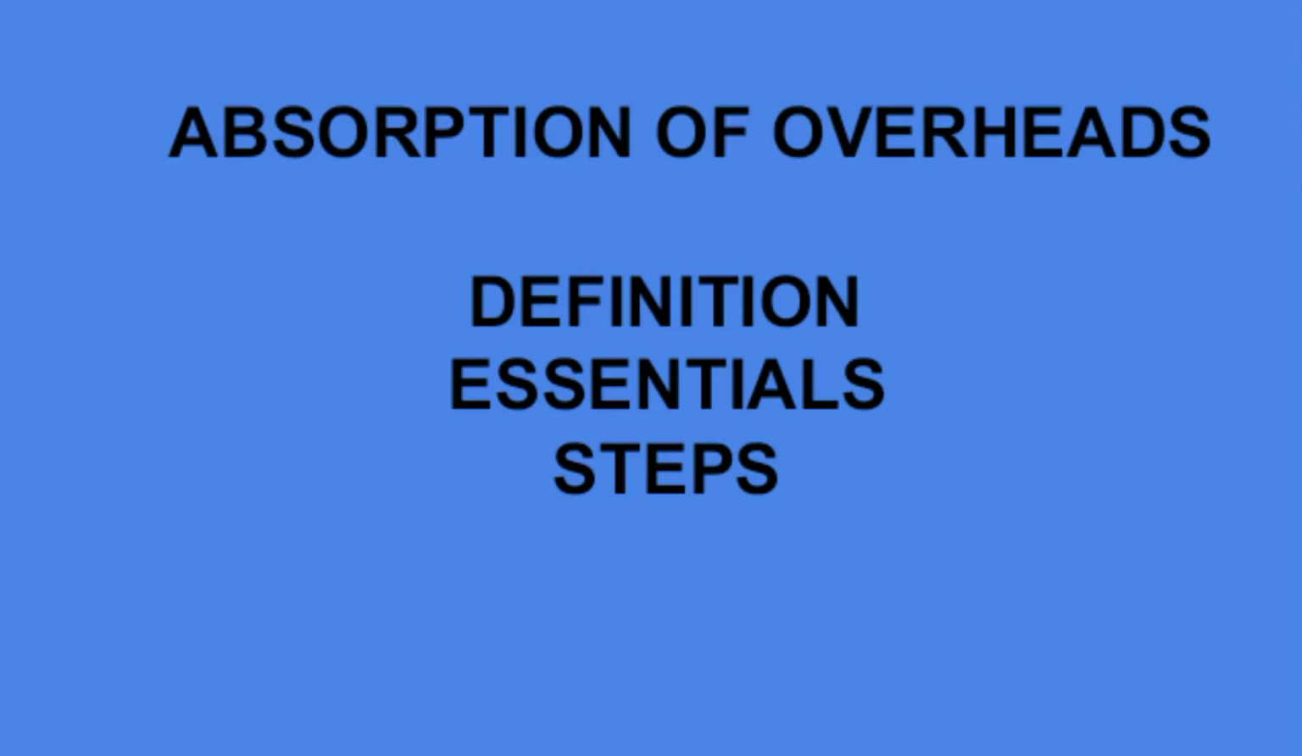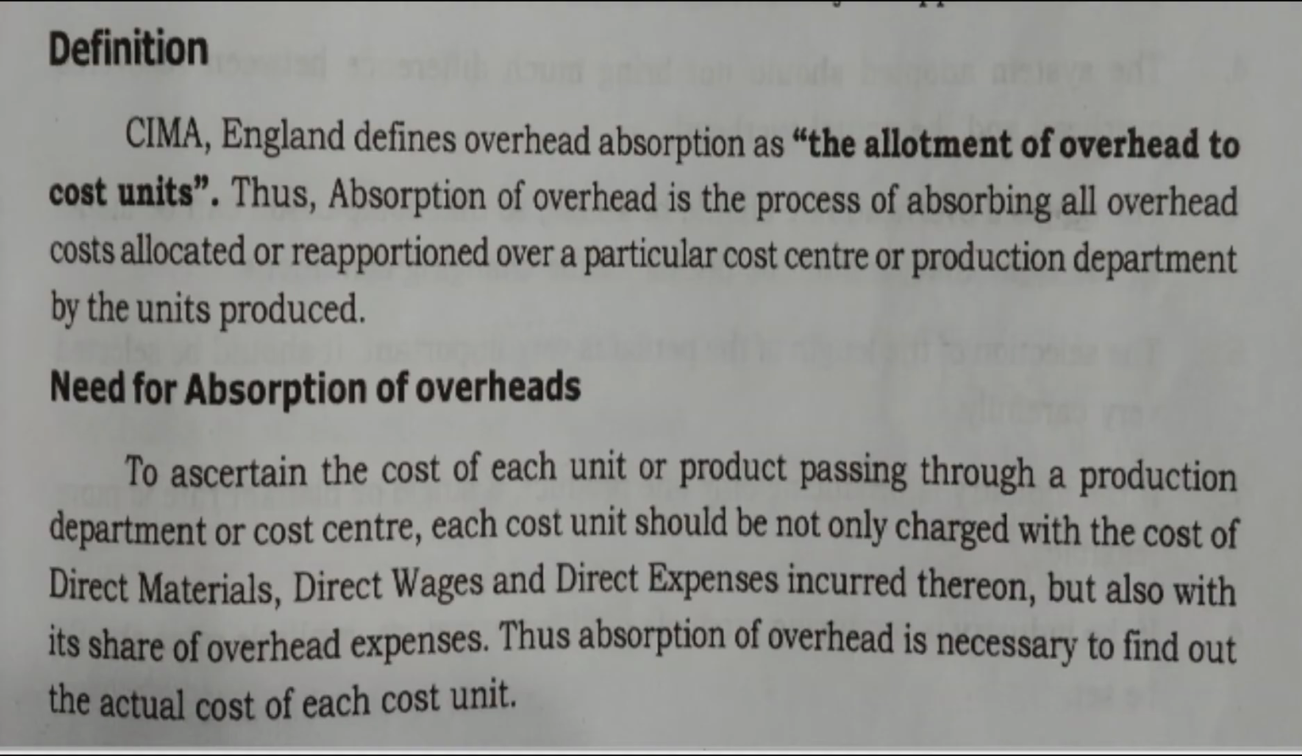Hello everyone. Our next topic is absorption of overhead, second chapter in accounting for overheads. Here we will discuss definition, essentials of a good method of overhead absorption and steps in absorption of overheads. In primary and secondary distribution, we are apportioning or allocating the different overhead amounts to production departments and service departments. But in absorption of overheads, it is to be borne by all cost units passing through the different production centers.